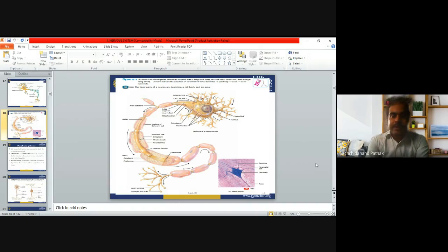Node of Ranvier is here, and at the end you can see the axon terminal and the synaptic end bulb. In these synaptic end bulbs, you can see the vesicles that contain the neurotransmitter. Neurotransmitters are the chemicals that are released by the neurons and transmit the signals to the other target cells.